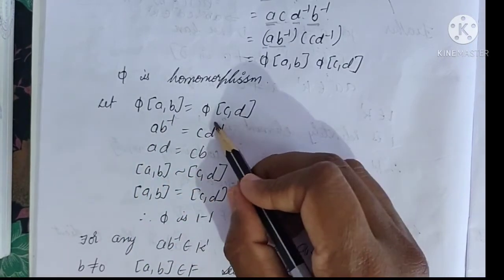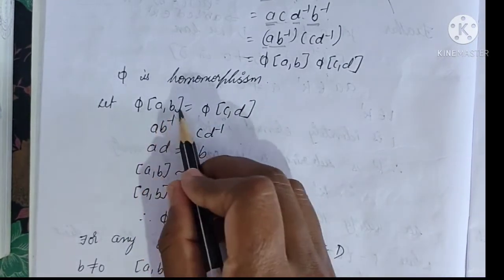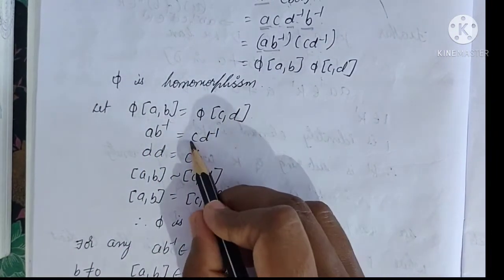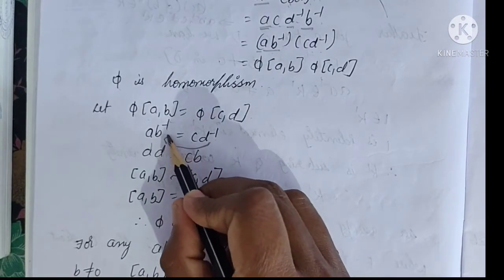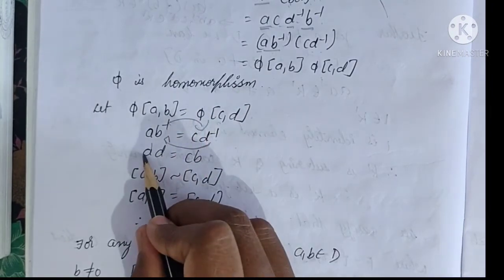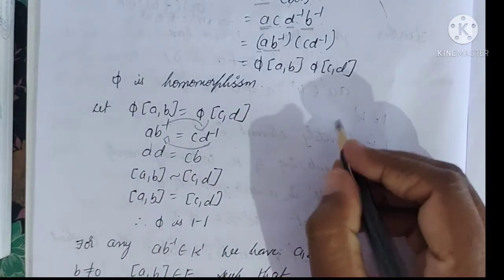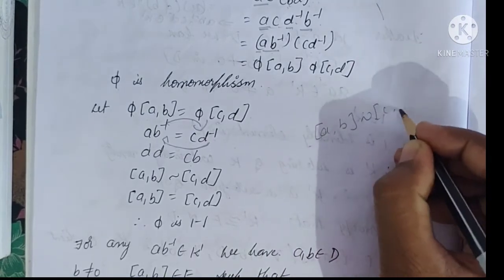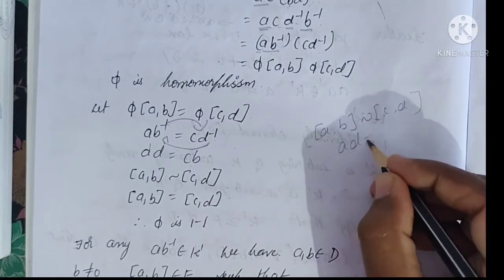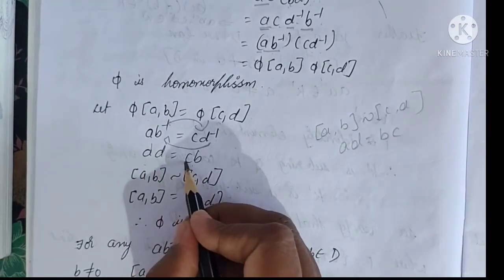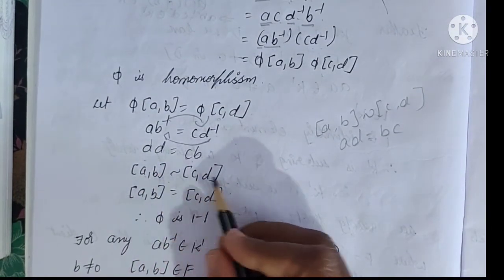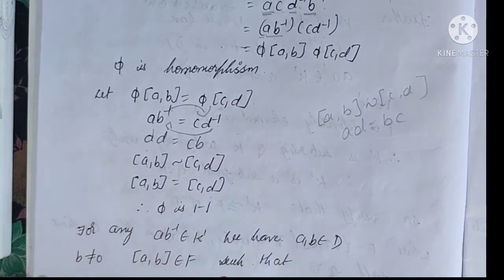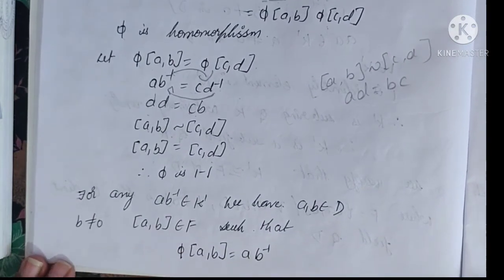Pi of a comma b is equal to pi of c comma d. Pi of a comma b we can write ab inverse is equal to pi of c comma d, we can write cd inverse. This d inverse shift into LHS, b inverse shift into RHS, we get ad is equal to cb. By definition of quotient field, a comma b is equivalent to c comma d means ad is equal to bc. We can write a comma b is equivalent to c comma d, which means a comma b is equal to c comma d. Therefore, pi is one to one.